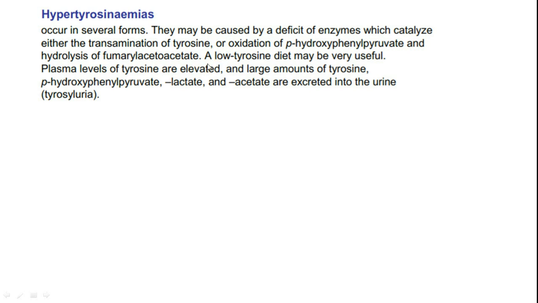Here what we have to do, a low tyrosine diet may be useful. Plasma levels of tyrosine are elevated obviously, and large amounts of tyrosine and parahydroxyphenylpyruvate, lactate and acetate are excreted in urine.